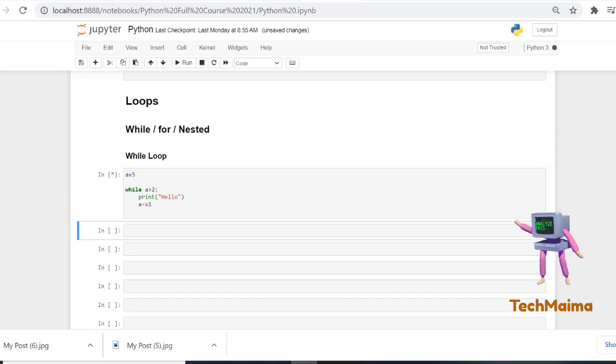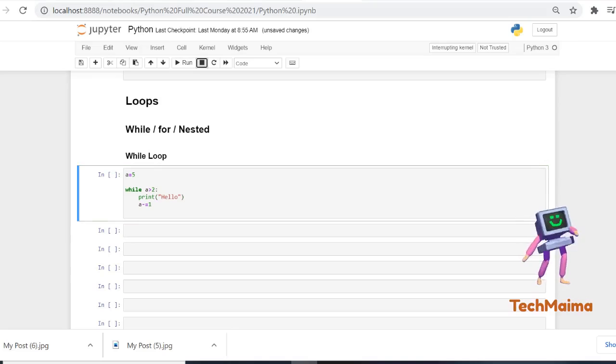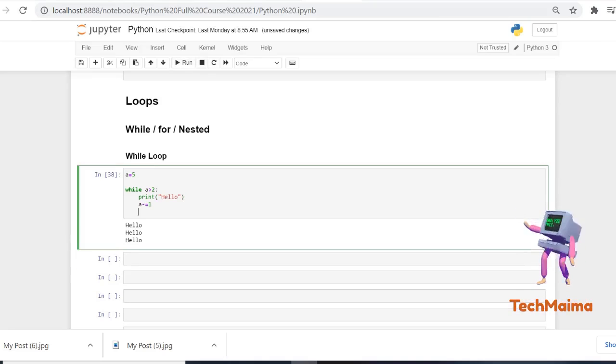Now let me paste the code here and rerun it. You know, a minus equal 1 means a equal to a minus 1, that is the logic. So the a value will be reduced each and every time the loop is executed. A value is greater than 2, so 5, 4, 3: three times the loop is executed and then it stops. So hello got printed 3 times.